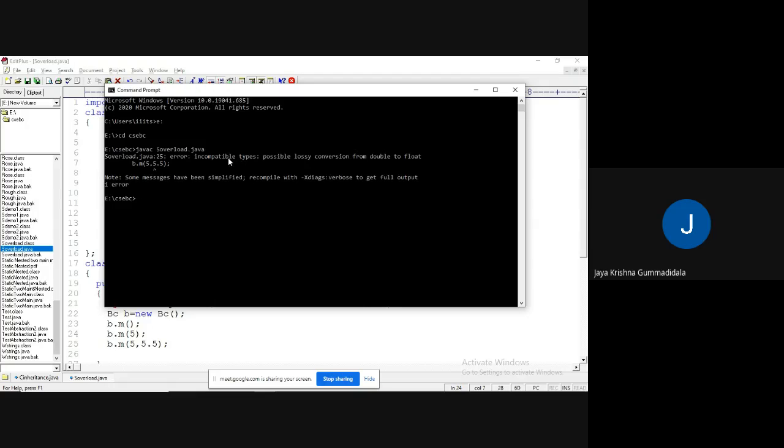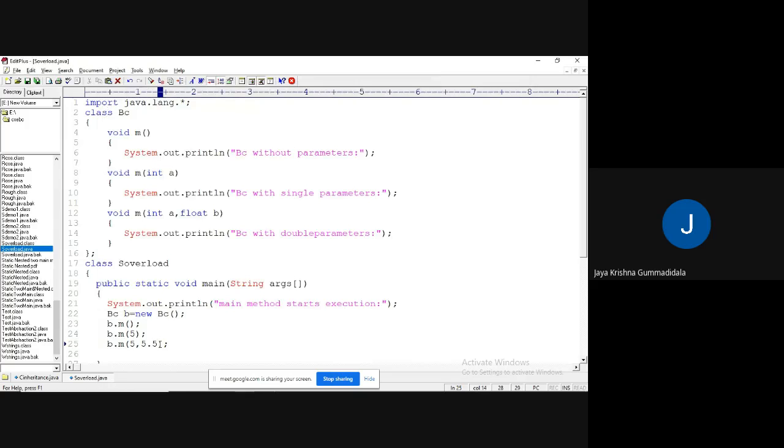See what happened? Incompatible types, meaning that there is a possibility of lossy conversion from double to float. Yes, right. So if you write without any prefix, you are going to get it as a double. So if you write an f, it is going to consider it as float.